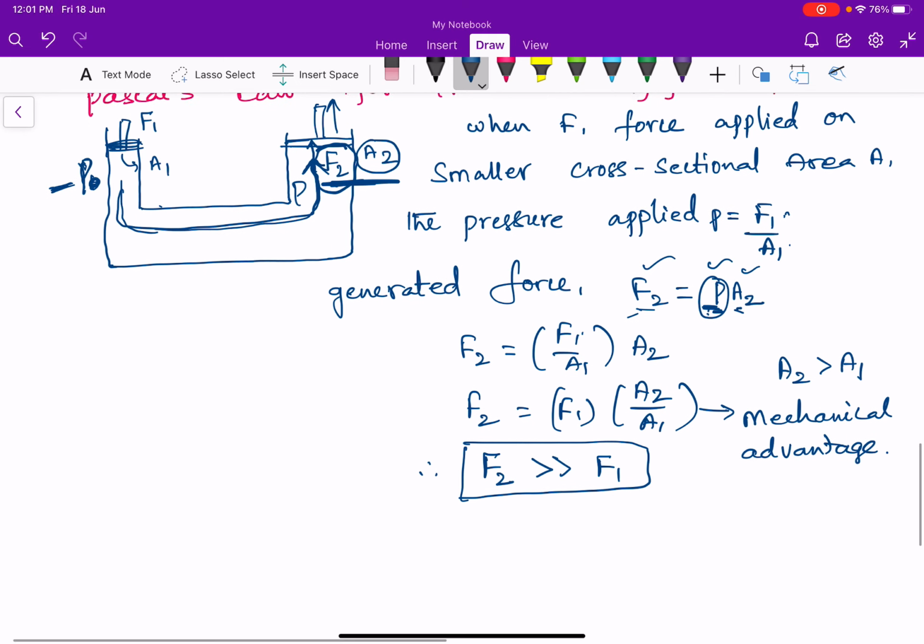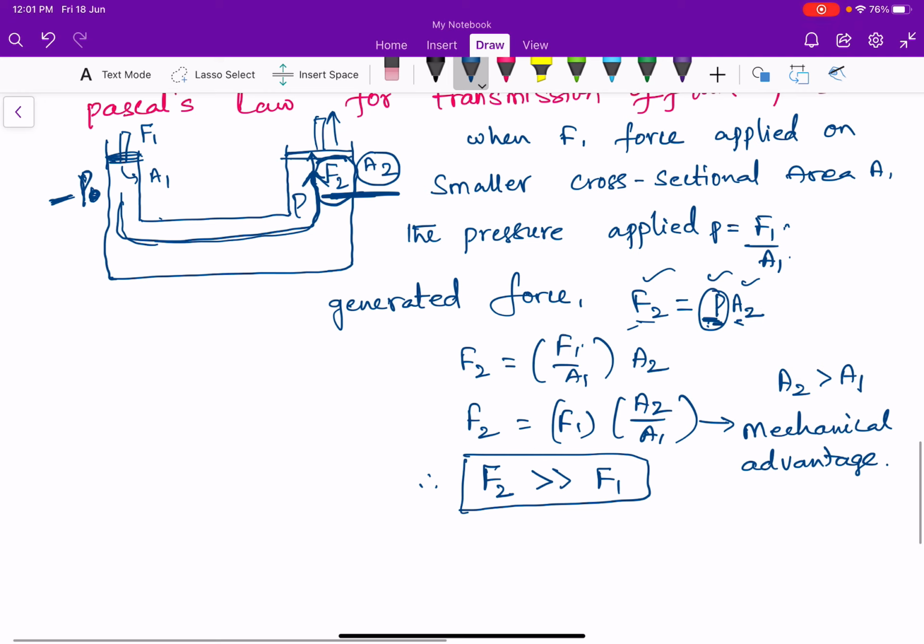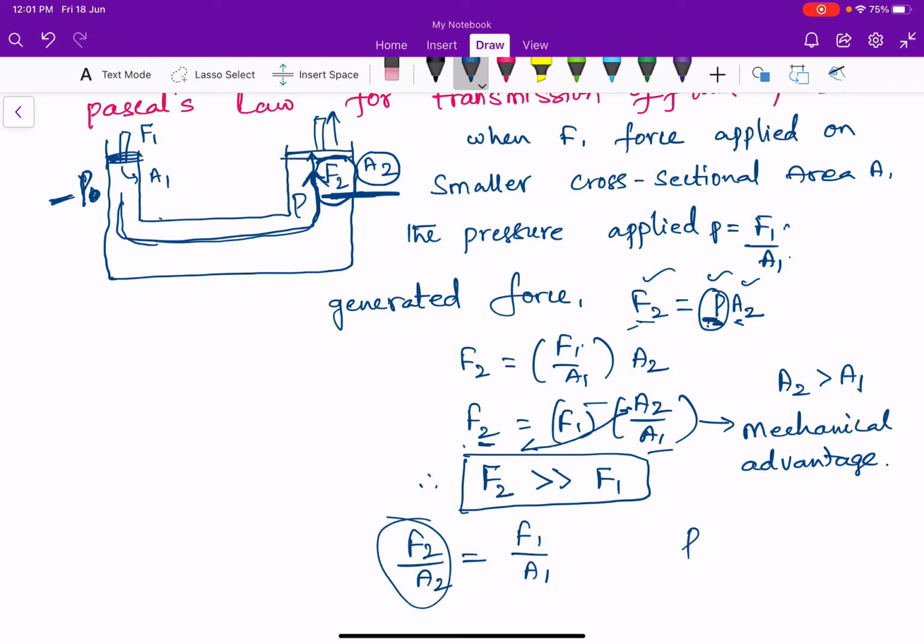It can also be concluded in a different manner. When A2 comes to the left side, F2 divided by A2 is equal to F1 by A1. We know that F2 by A2 is nothing but the pressure at the second point, P2, which is equal to the pressure at the first point, P1.